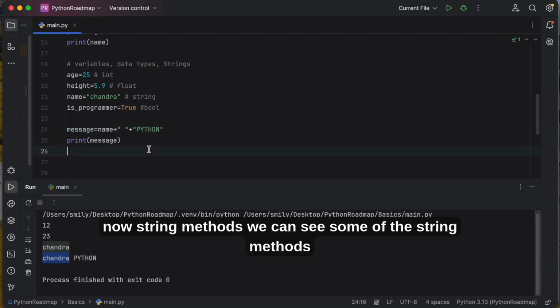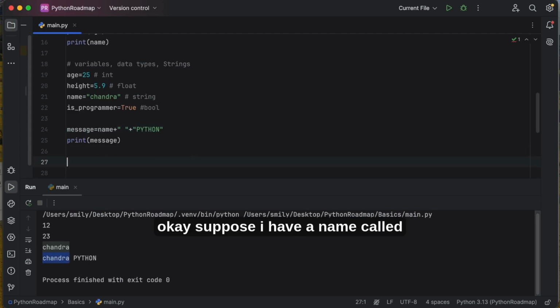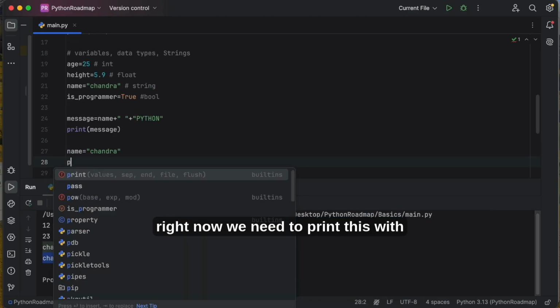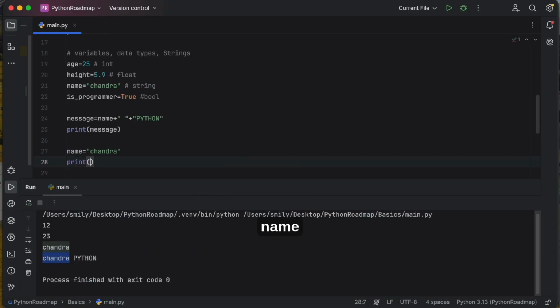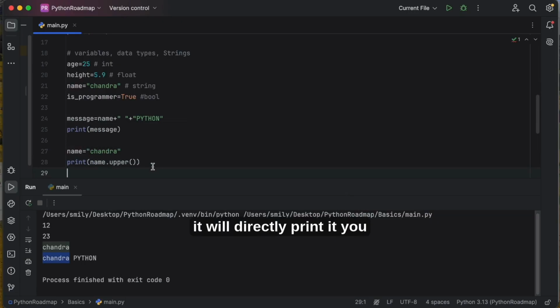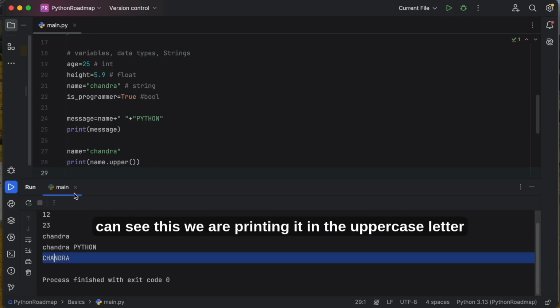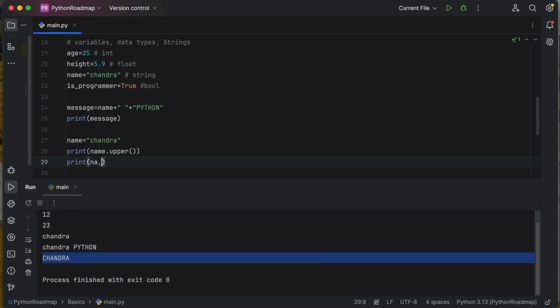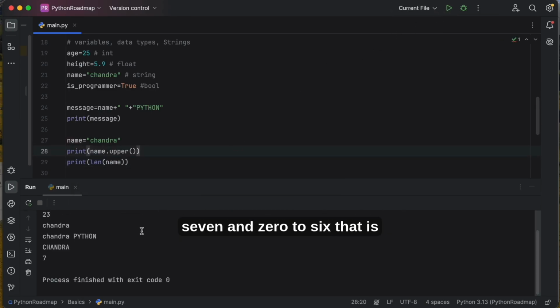Now string methods, we can see some of the string methods. Suppose I have name is equal to Chandra. This is all lowercase, we have defined it. Now we need to print this with name dot upper. See, it will directly print it. You can see we are printing it in uppercase letters. So we can see some more methods, print of length of object. We are passing it, what is the length of Chandra's name? 7. Then 0 to 6, that is 7 letters.